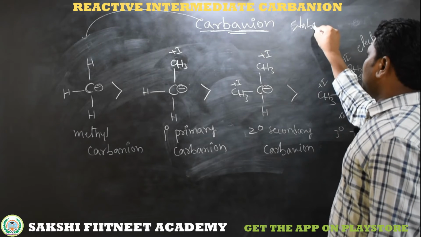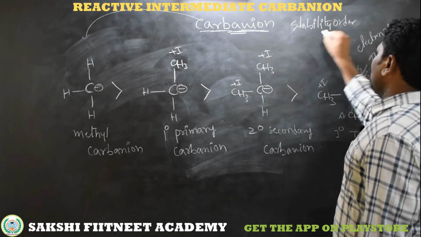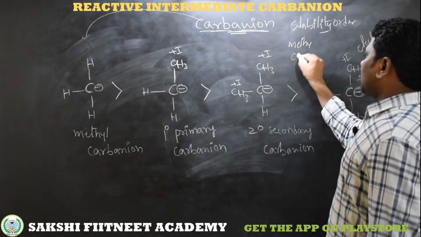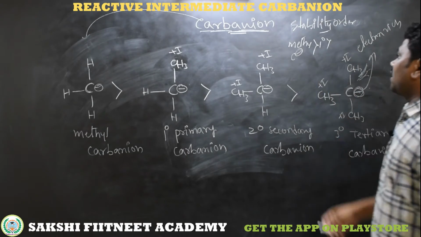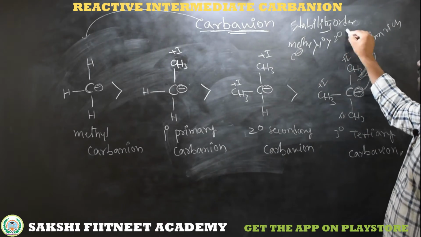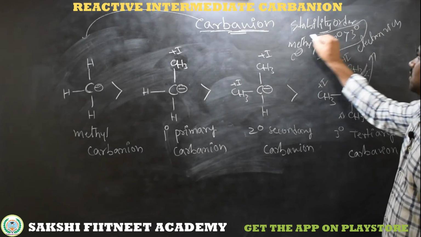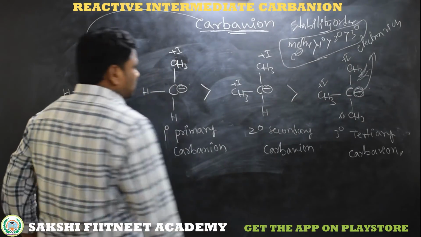Simply, here is the stability order. Methyl carbanion is more stable than primary carbanion. Primary carbanion is more stable than secondary carbanion. Secondary carbanion is more stable than tertiary carbanion. This is the stability order by simple inductive effect.